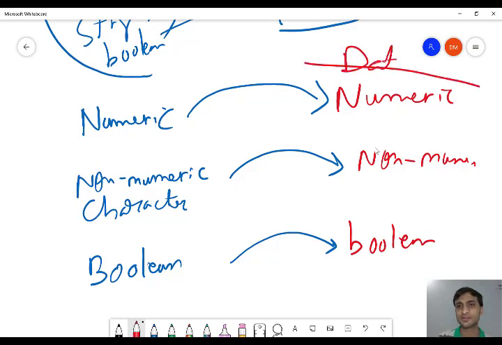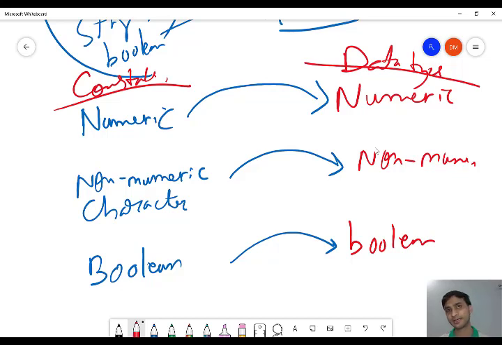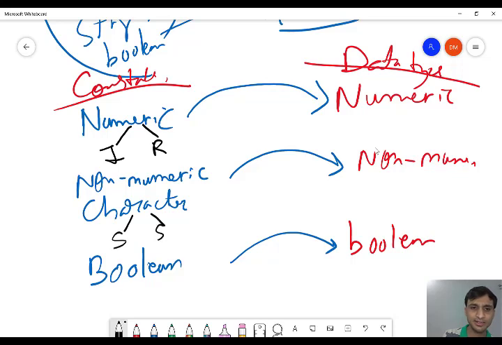These are the data types, and these are the constants. It is very easy to remember. There are 3 types of constant, there are 3 types of data type, and the names are also the same. It is numeric constant, numeric data type, non-numeric or character constant, non-numeric or character data type, boolean constant, boolean data type. Again, numeric is divided into 2 parts, integer and real. Character is divided into single character and string.